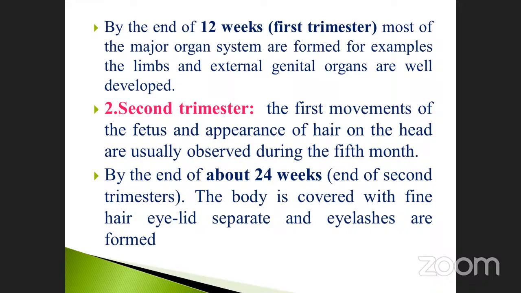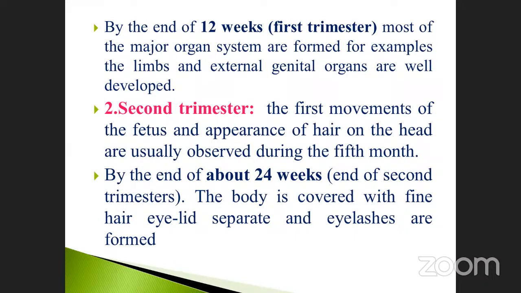The first movement of the fetus and the appearance of the hair on the head. Note it down. When the hair formation takes place, on the head, it is usually observed during the 5th month. By the end of about 24 weeks, the end of the second trimester, the body is covered with fine hair, eyelids separate and eyelashes are formed.